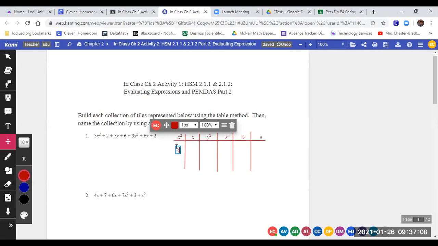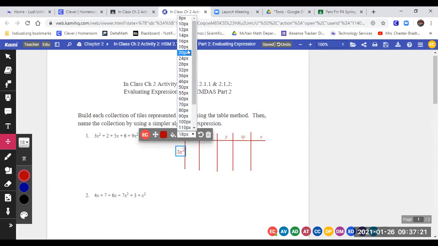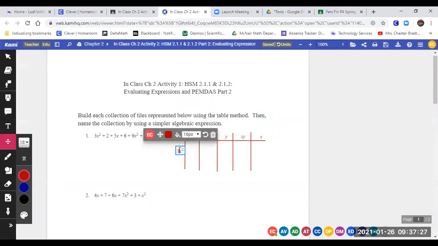3x to the second power. What the heck is that? Something different. There it is. Yeah, that'll do. Okay. Our next piece, which column?